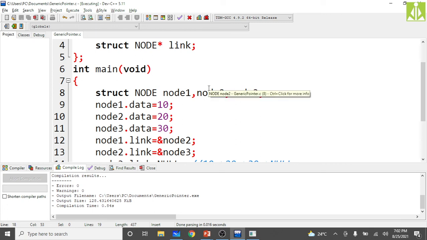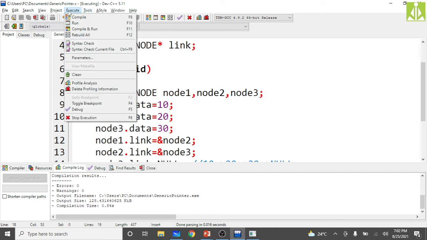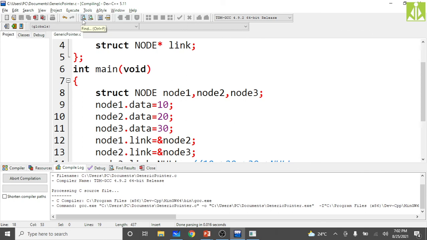Those concepts you can remember and put in your exam. If they ask you to write about linked list, you can even write this program if it is an LAQ. I'm not expecting this question in LAQ, but if they ask, just go with this.